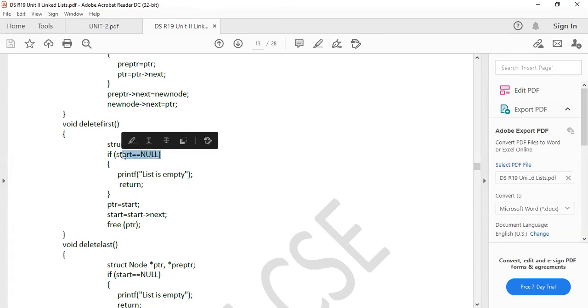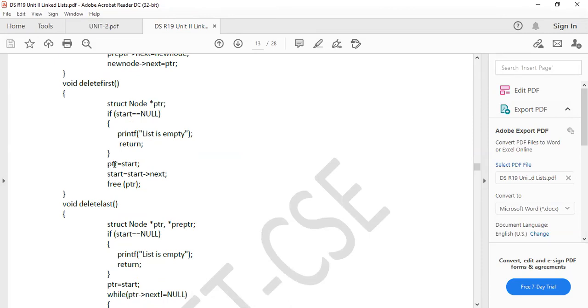So start means what? If there is no start, nothing is there in the linked list. Start equals to null means nothing is there. It will display list is empty.